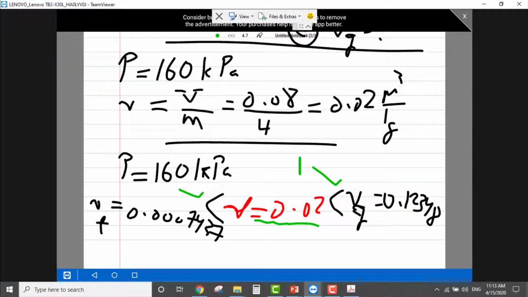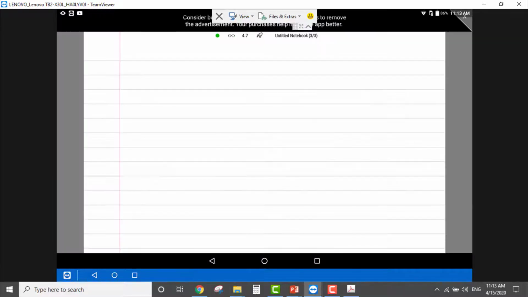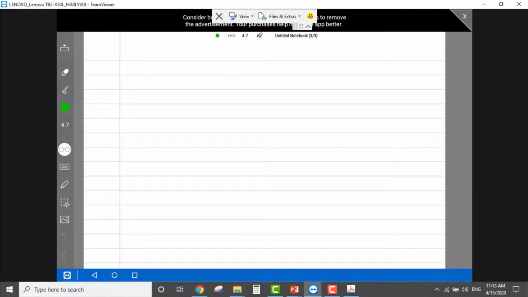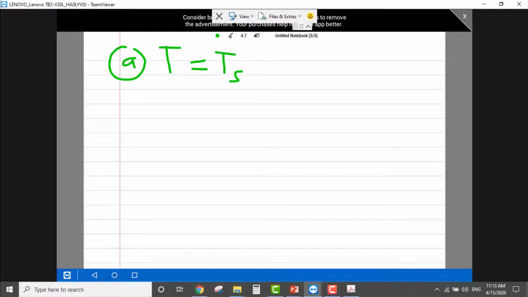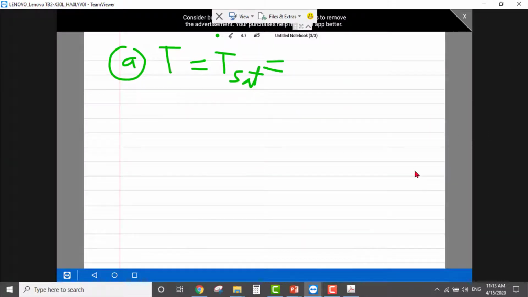Okay, let's start one by one. I can find the temperature directly. If I'm in the saturated table, that means the temperature must equal Tsat, and this is equal to minus 15.6 degrees Celsius.